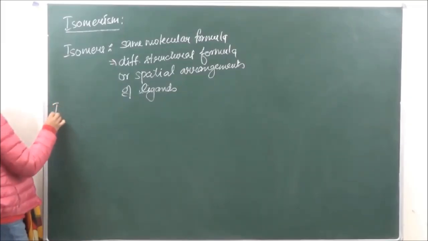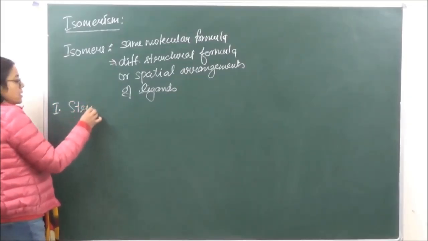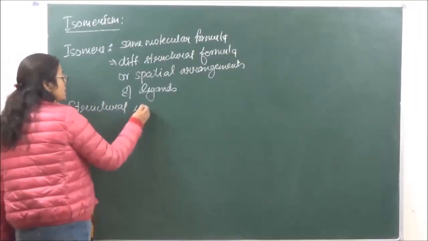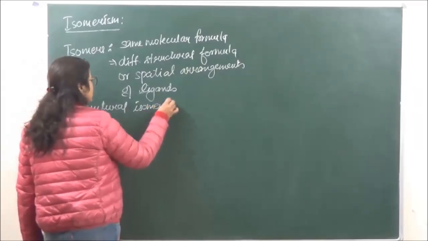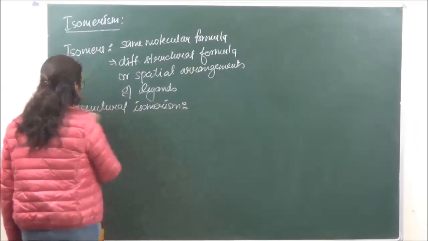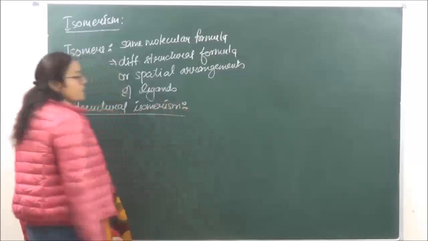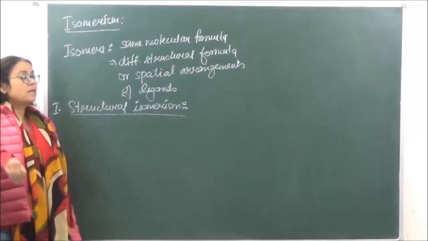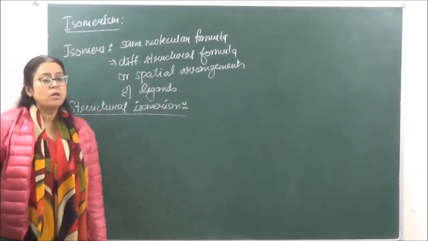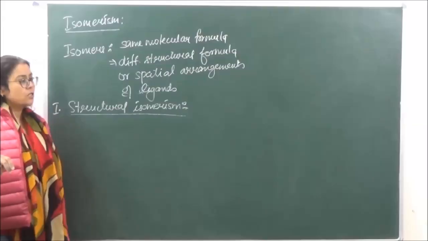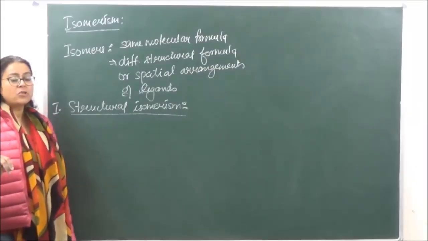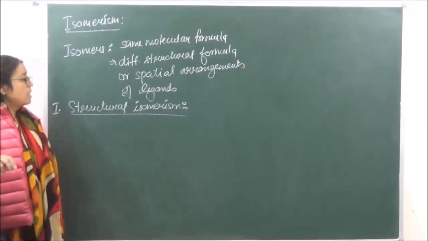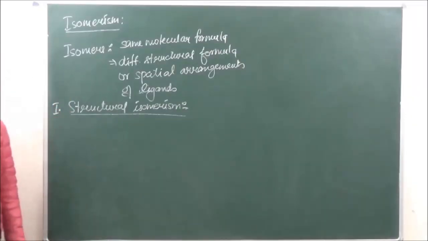We are going to discuss the first type today, which is structural isomerism, right? Now when we are talking of structural isomerism, the isomers which have the same molecular formula but different structures, they are going to be known as structural isomers, and the phenomena will be known as structural isomerism. We will discuss four types of structural isomerisms today.